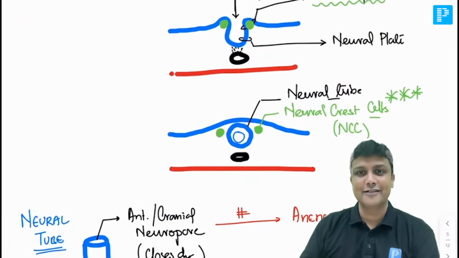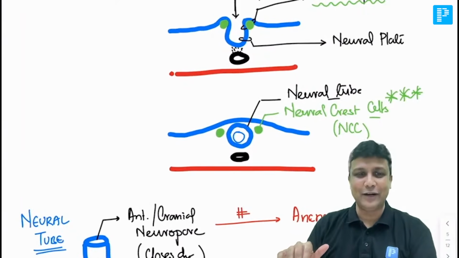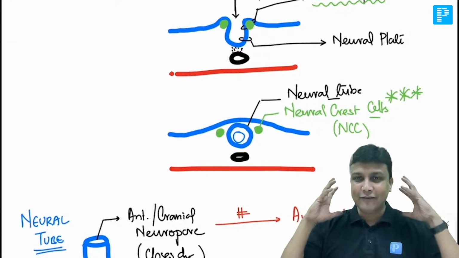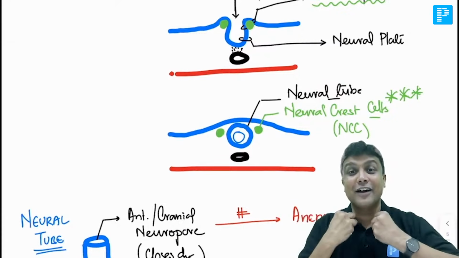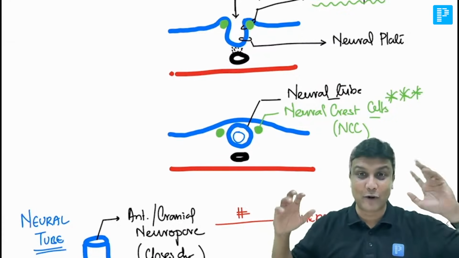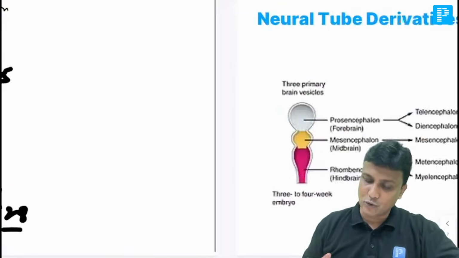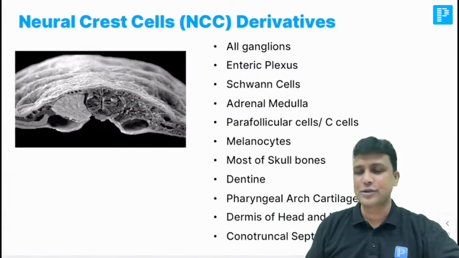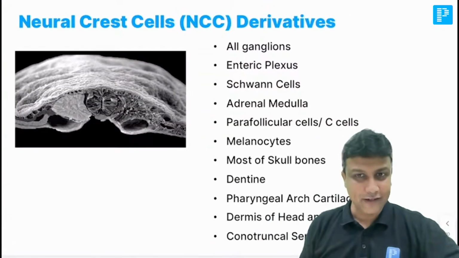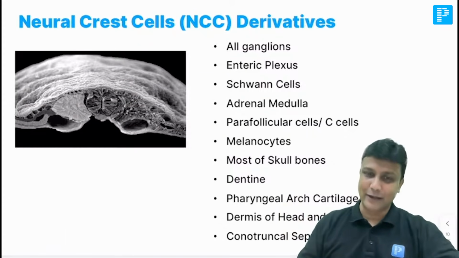अब ये neural crest cells के derivatives are actually like a nonsense list. Why am I telling you nonsense list? Because after the formation of these neural crest cells, they start migrating left and right in our body, and they are going to form so many structures in our body. You have to somehow memorize that one. Fine. अब चलिए देखते हैं कहाँ वो migrate हो रहे हैं.